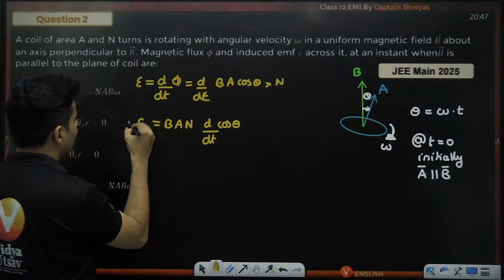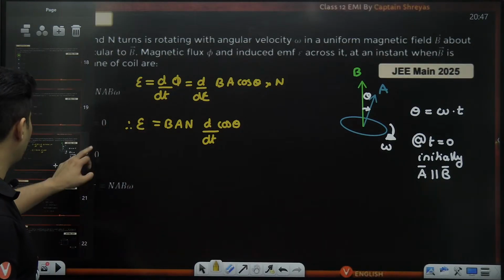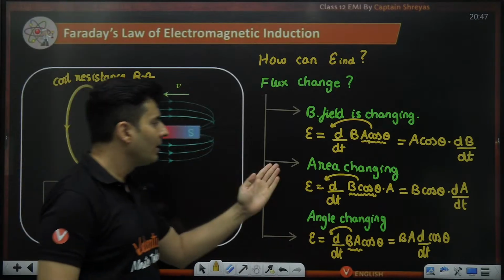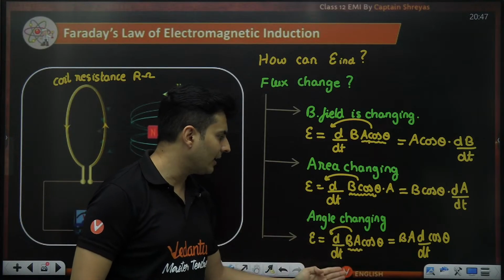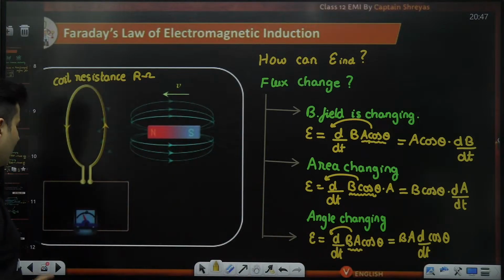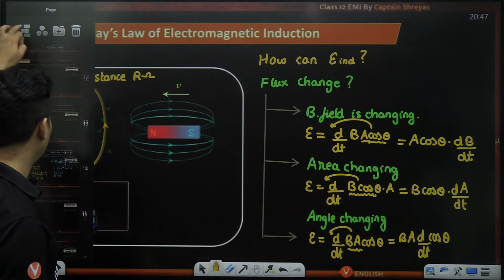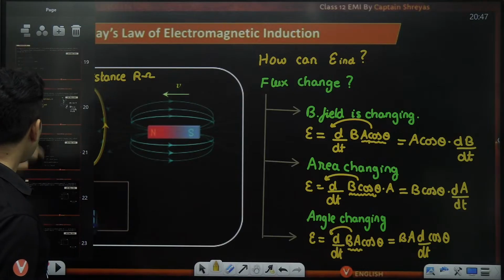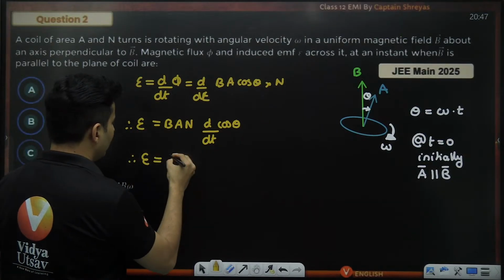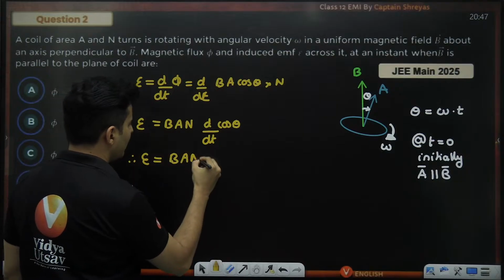This is the exact same situation which I mentioned over here when I told you there are multiple ways of producing EMF. One of the ways was changing the angle, and you could see this term came over here. Same thing, but there are N terms, so I have to multiply it with N. That's all. Now going ahead, my EMF will be BAN as it is.